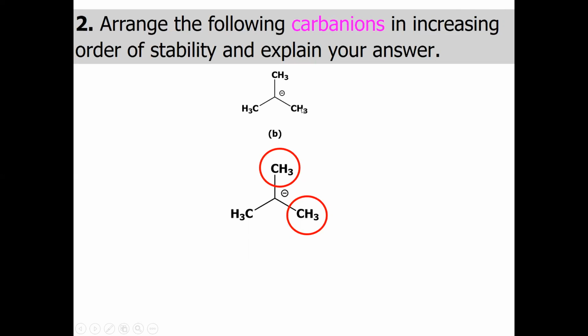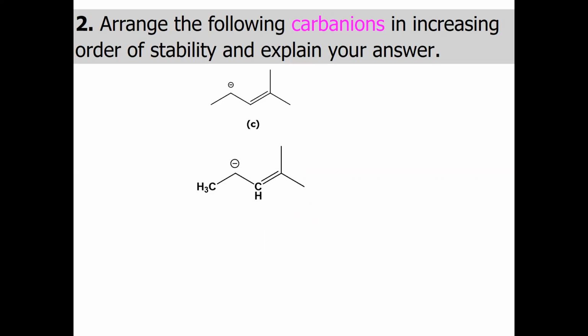This donation of sigma electrons from the C-H bond electrons is making this carbanion least stable. So if we have a highly substituted carbanion, it is the least stable in this case. So these 9 hyperconjugative hydrogens make this tertiary carbanion the least stable.